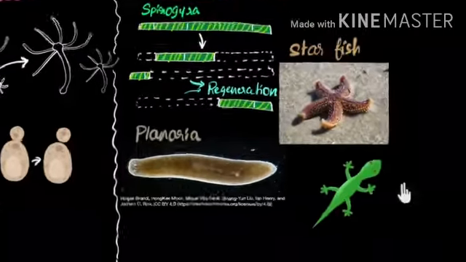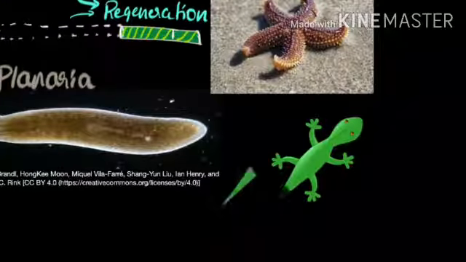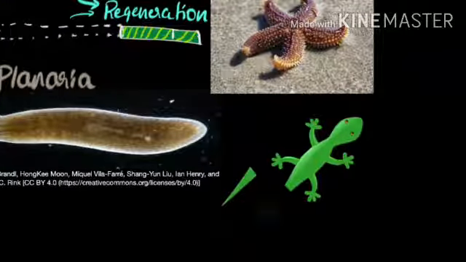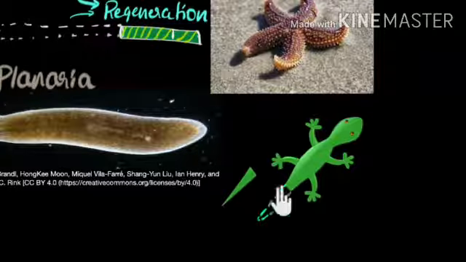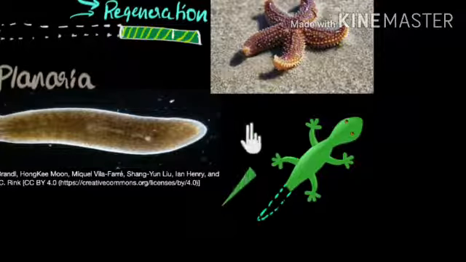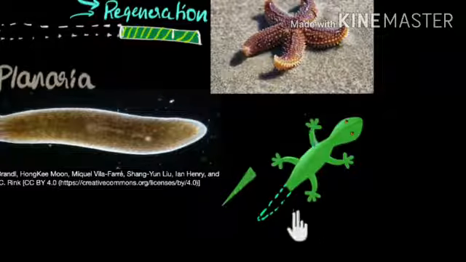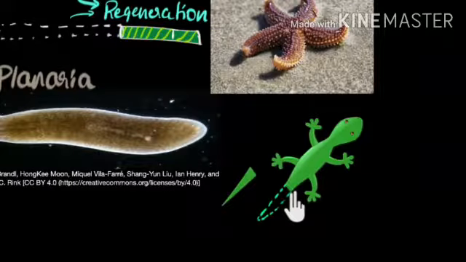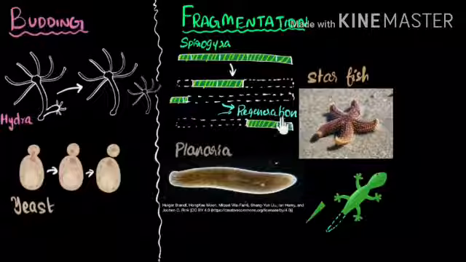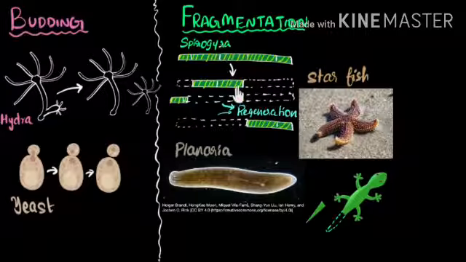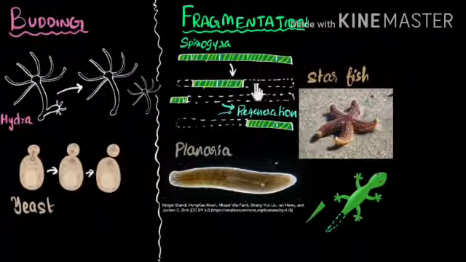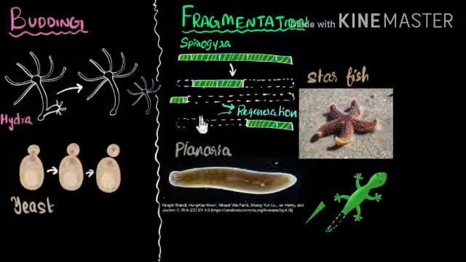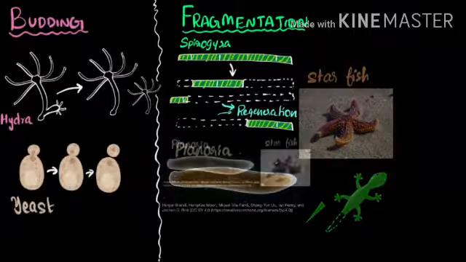One more example we can take is the lizard. When a lizard's tail is chopped accidentally, it regenerates a new tail, but this tail does not grow into a whole organism, so we cannot say that it is reproduction. It is not reproduction. Okay, so regeneration is not always called reproduction. It is called reproduction in some cases, but in some cases like lizard or hydra, it is not called reproduction at all. So do not get confused here.